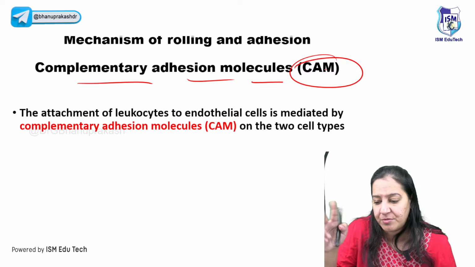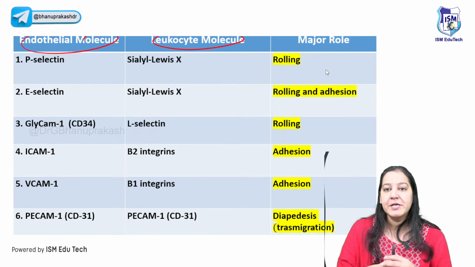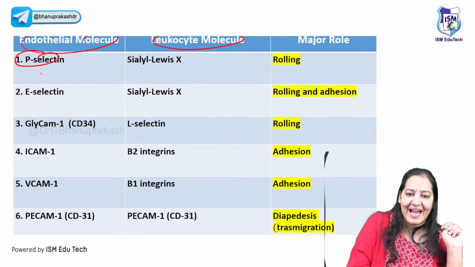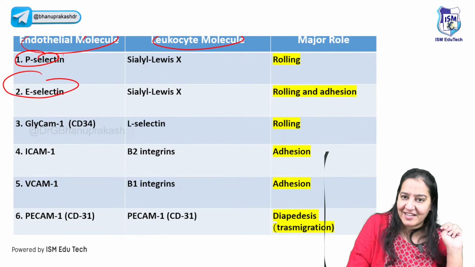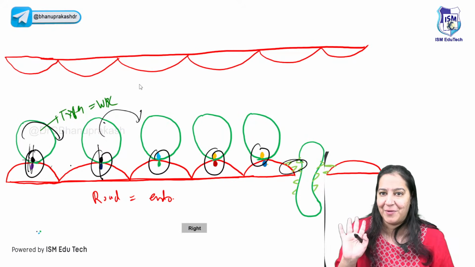CAMs, complementary adhesion molecules, are the pairs. So you have to learn 6 pairs on which many MCQs come. The first pair is P-selectin and E-selectin. P and E-selectin are present on the endothelium and they form a bond with sialyl-Lewis X. I will show you in the diagram also.